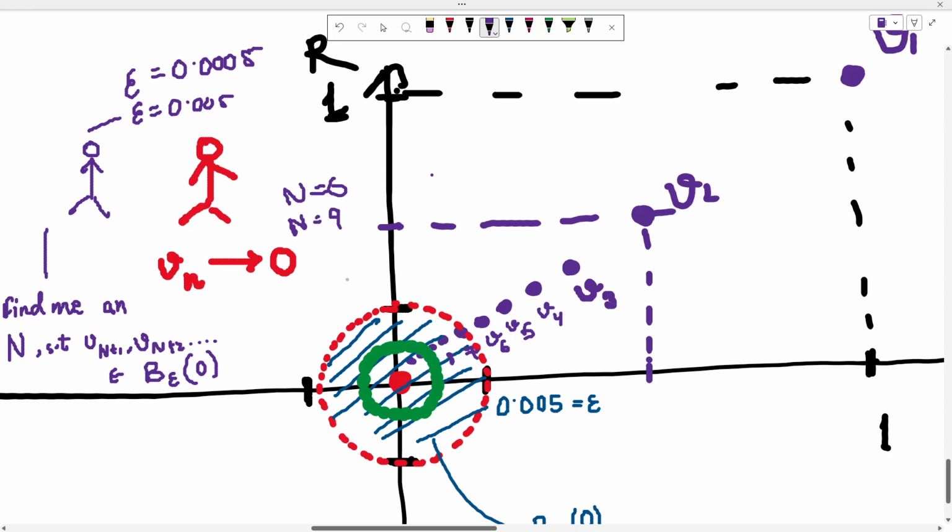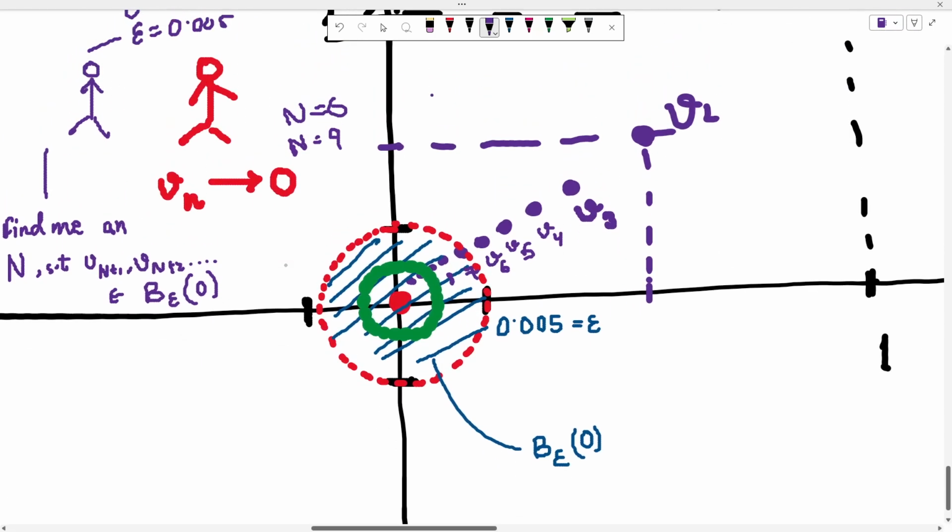And this game goes on. This purple guy keeps giving him smaller and smaller epsilon. The red guy can always come up with a particular n such that after that n, all the members will come inside this epsilon neighborhood. And finally when this purple guy is very tired, he cannot argue anymore, he has to accept the claim that indeed vn will converge to 0.